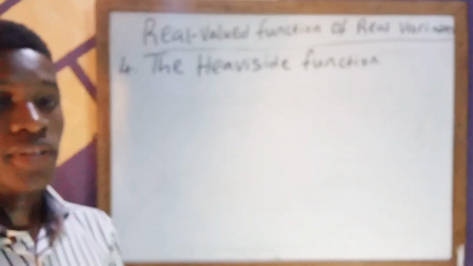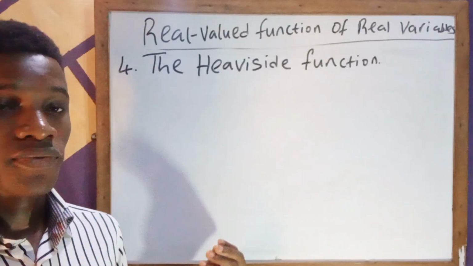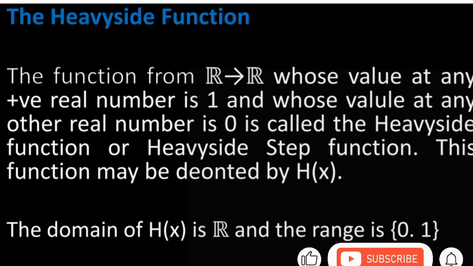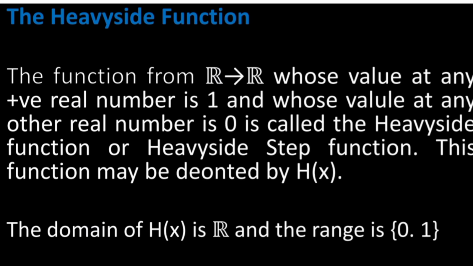So next we have the Heaviside function, and we define the Heaviside function thus: the function mapping from R to R whose values at any positive real number is 1 and whose values at any other real number is 0 is called the Heaviside function, and it is denoted by the letter H.